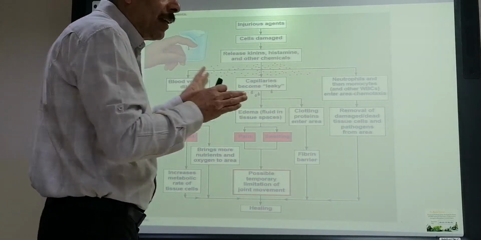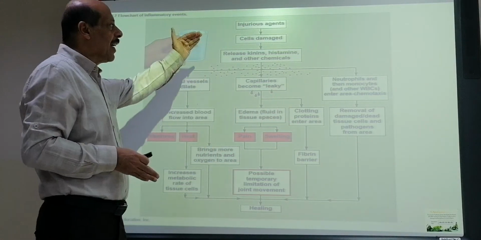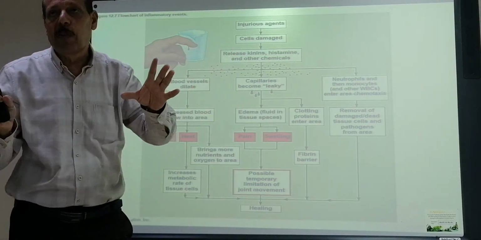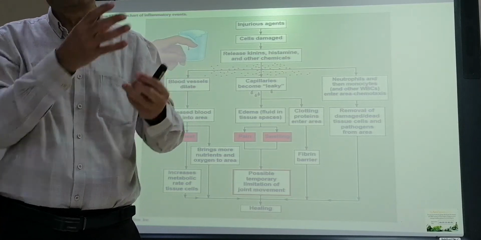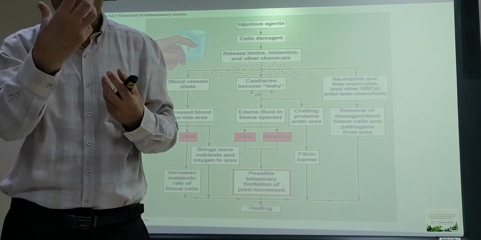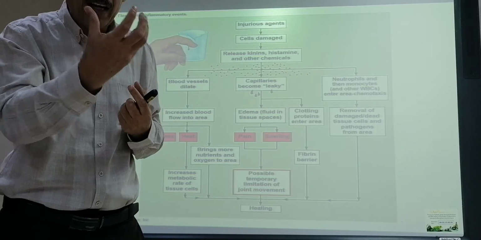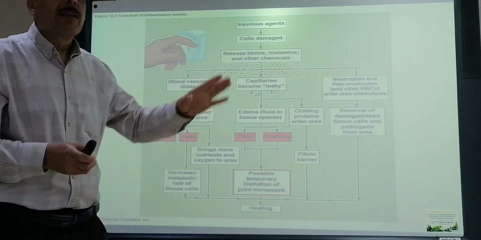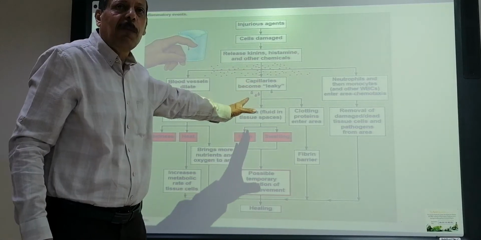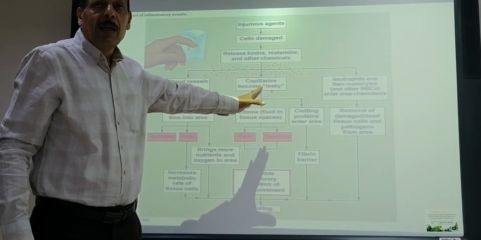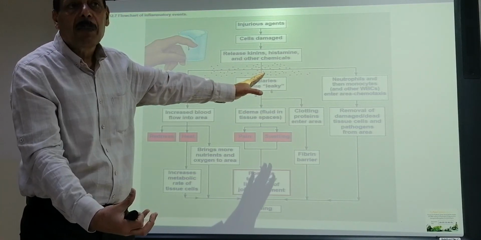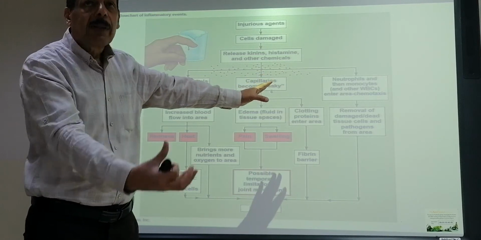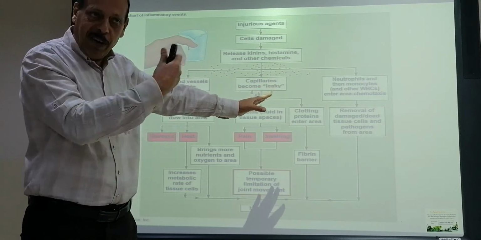So simply, when injury is there, cell destruction will be there. The cell destruction will lead to release of chemicals outside of those cells. Those chemicals lead to dilatation of blood vessels. More blood supply will come. The color will be changed due to that.